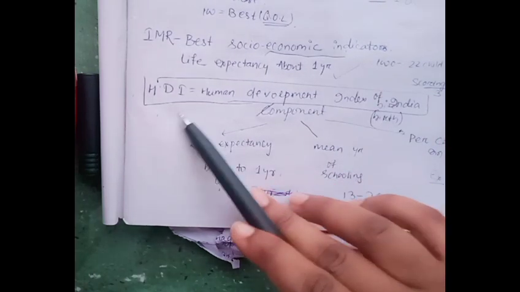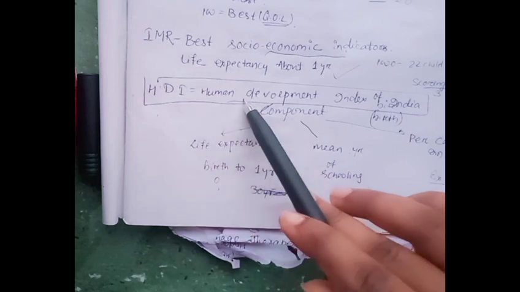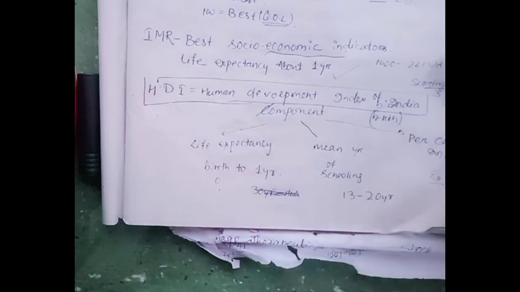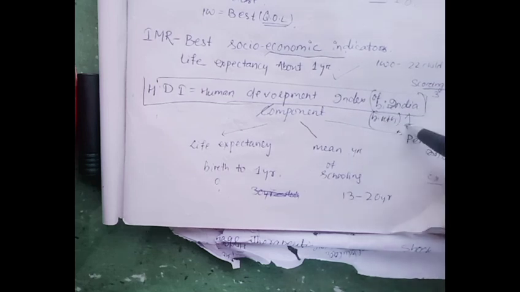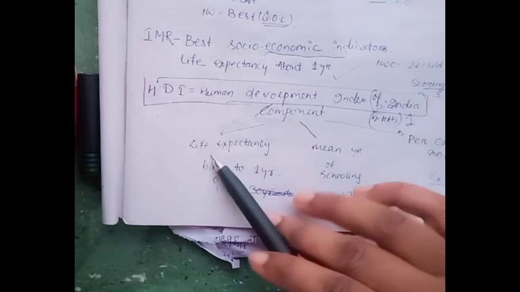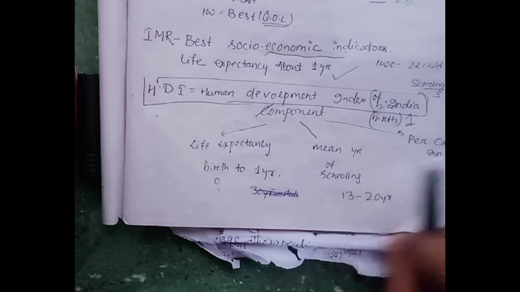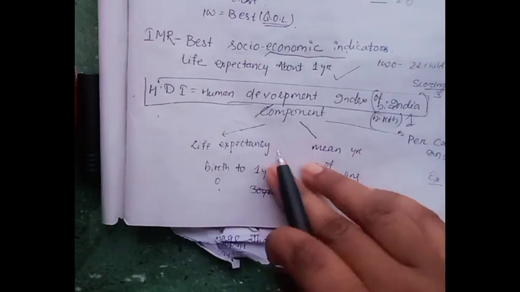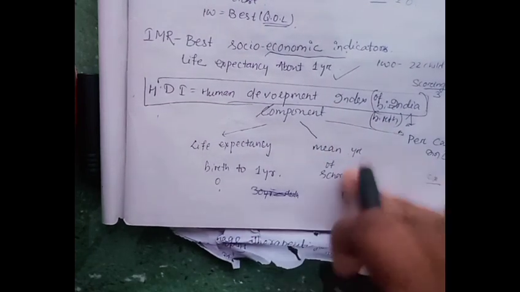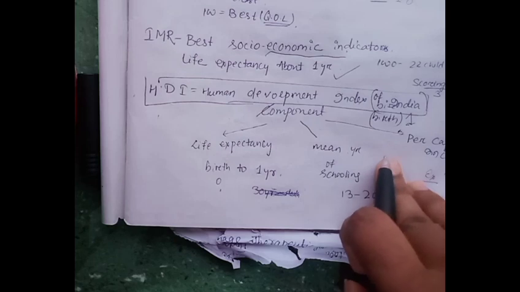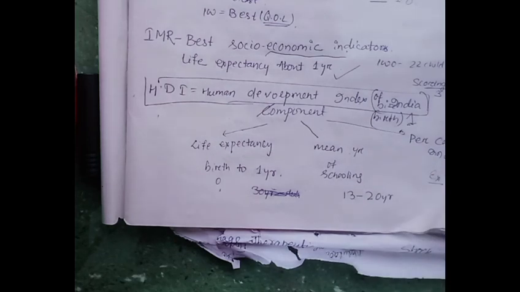Then one term regarding quality of life is the Human Development Index, which determines the life expectancy at birth of a child in India. It has three components: life expectancy, mean years of schooling, and per capita income. You should remember this, as it is commonly asked in short questions or in a PG entrance exam.